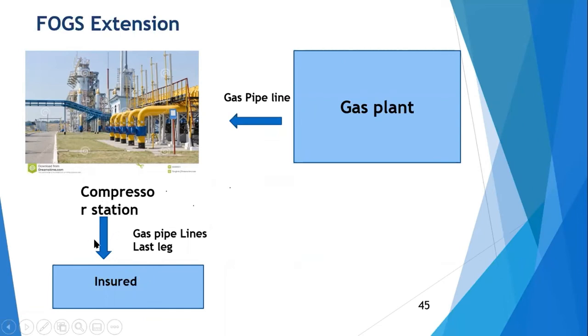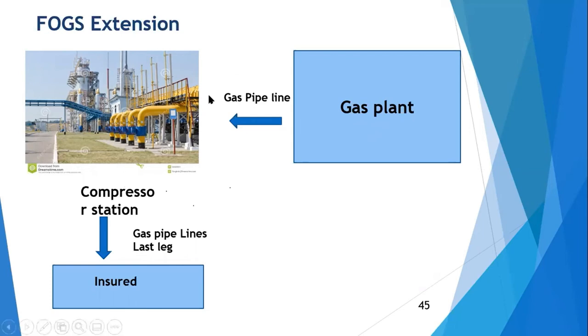Understand? Again, this gas pipeline is excluded from this coverage. If there is a damage to the gas pipeline, no BI. Only if there is a damage at the compressor station premises will the loss be payable. There is no loss at the gas plant also. This can be your Bombay High or any other plant, a platform where the gas is taken out, and from there it goes to a pumping station.